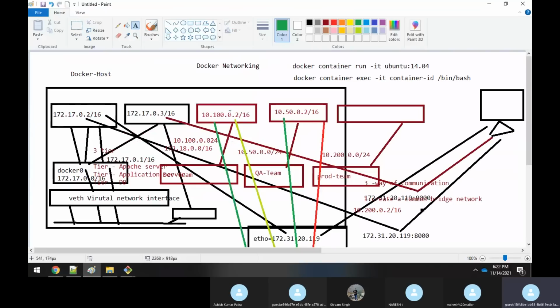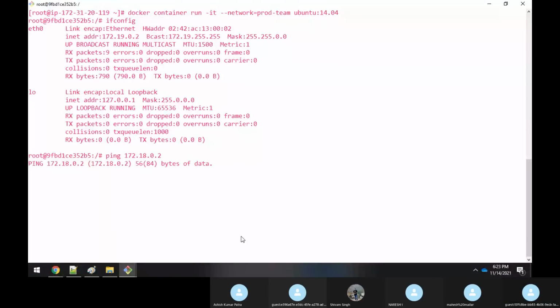These two containers are associated with two different bridge networks, and these two bridge networks are in different subnets, so you cannot do communication. It is not possible. Similarly, if you go here and try to ping 172.18.0.2, will you be able to ping? No, you will not be able to ping.